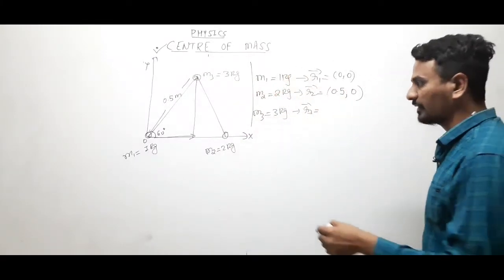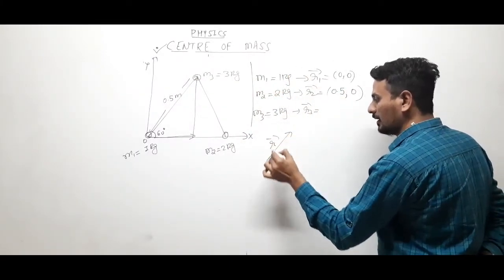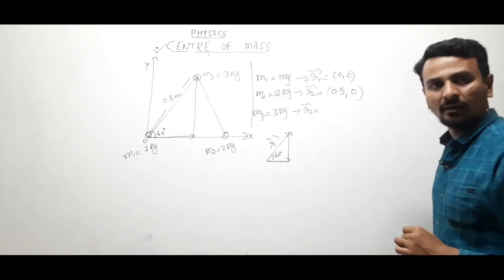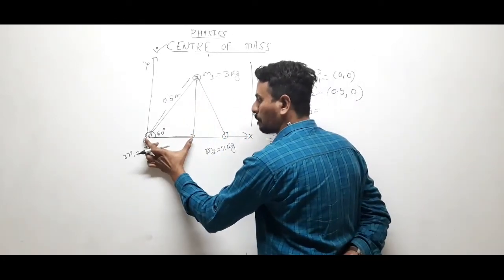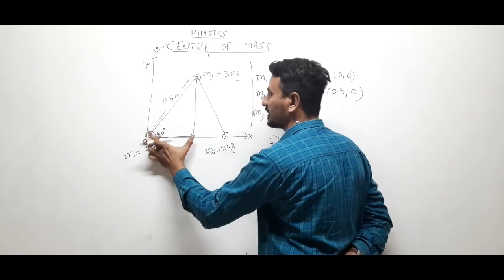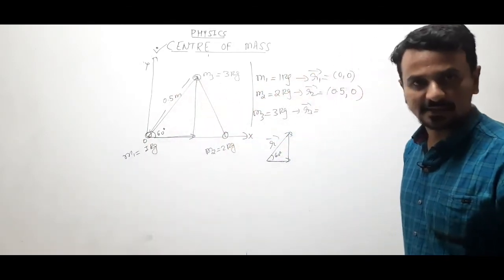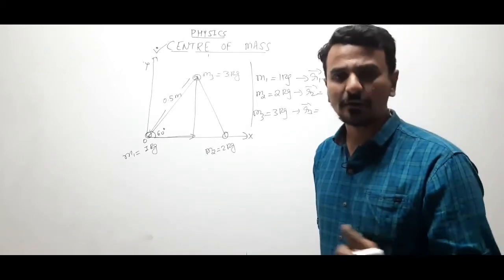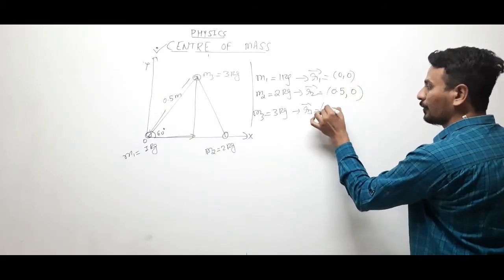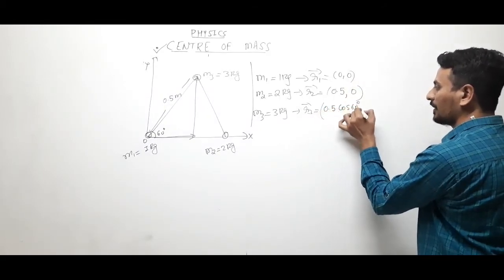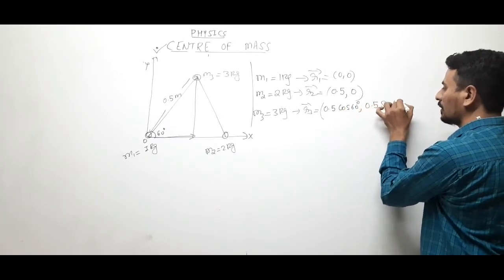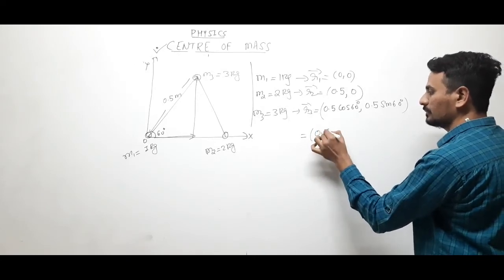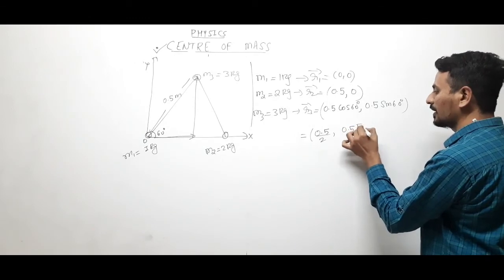This is what we had already discussed in vectors, that if this is a vector r, and this angle is theta, then this will be r cos theta, r sin theta. Clear? So we can write R3 as 0.5 cos 60, 0.5 sin 60. So this is 0.5 by 2, 0.5 root 3 by 2.